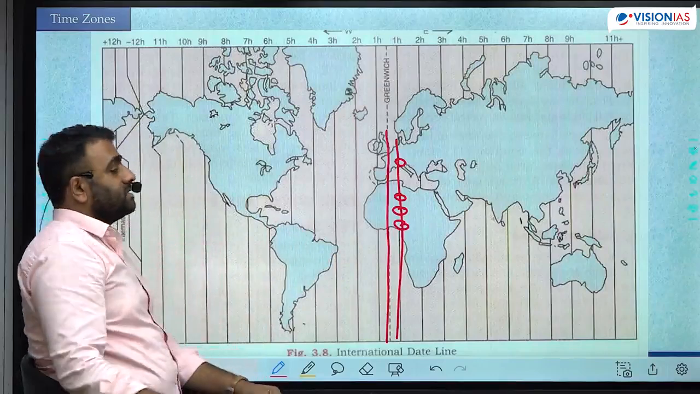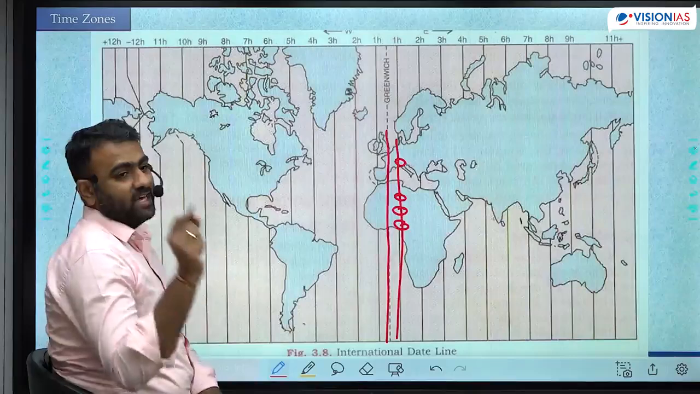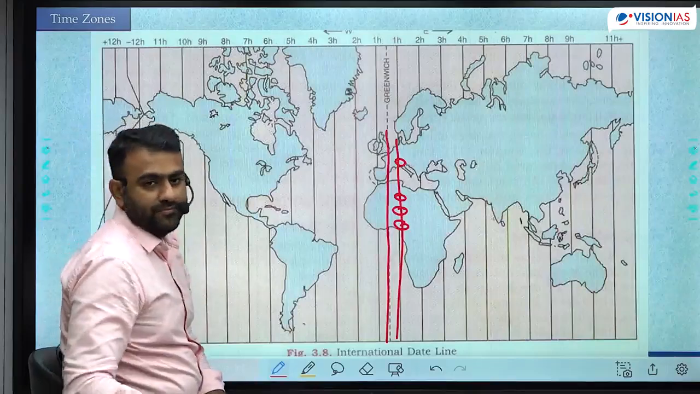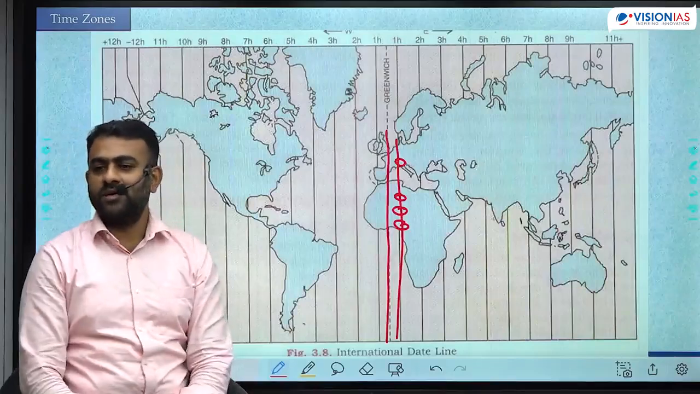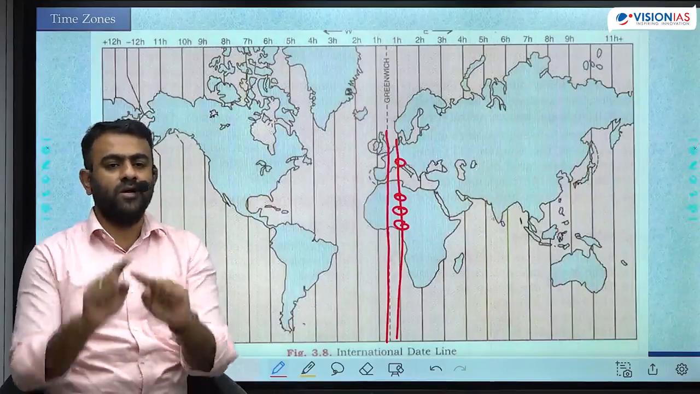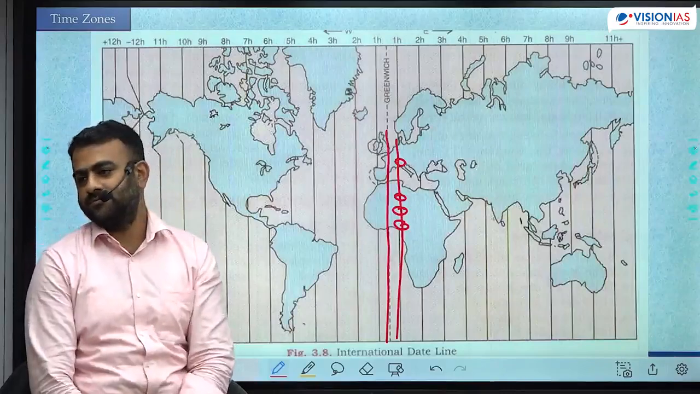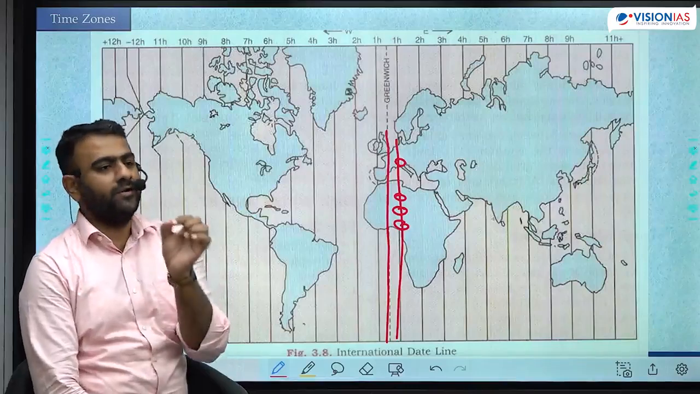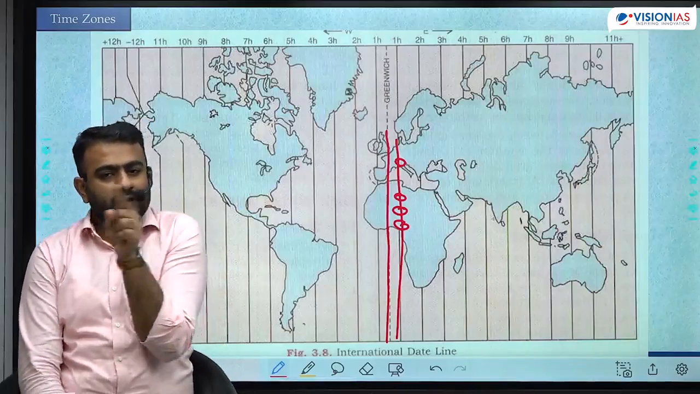Instead, the countries are given the freedom to choose their own central longitude. Every country will have their own central longitude, and उस longitude में जो टाइम होगा पूरा country का टाइम वही हो जाएगा. And that central longitude is pegged according to Greenwich.